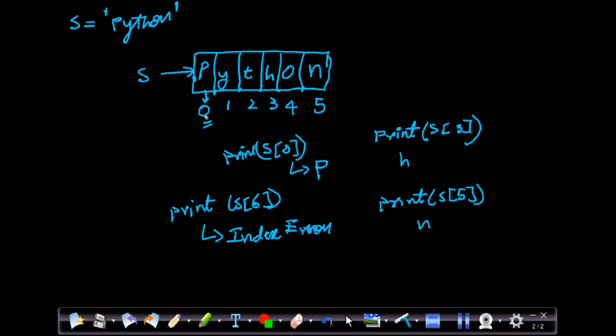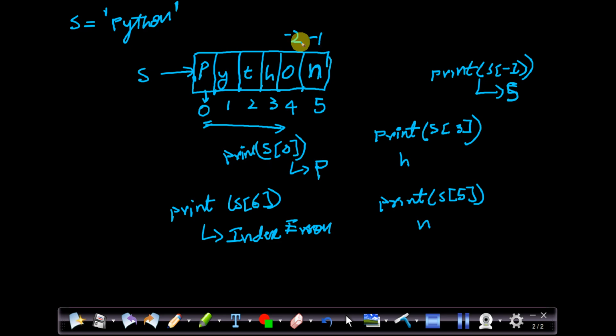Always understand that Python will have the indices like this, right? And also one more important thing, along with this positive index, Python also supports negative indexing as well. Negative in the sense, the last element can always be indexed with -1. Meaning, if I print s of -1, what will it print? It will print the last character in the particular sequence called s. What is the last character? It is s. So the last character can be indexed with -1.